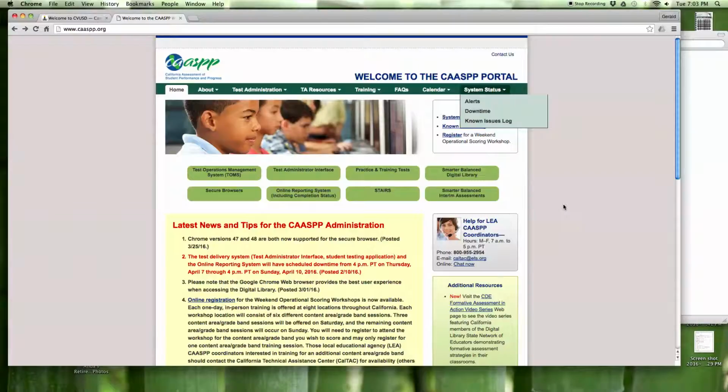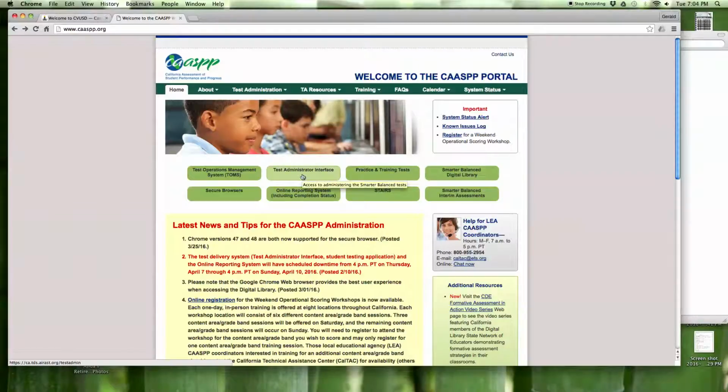So if you call this, they're going to instruct you to call me. So the normal protocol for any issues you have in the classroom is you first report it to your site test coordinator. If they are unable to resolve, then they will call my office. And if I am unable to resolve, then I'm the one who calls the number you see over here on the side.